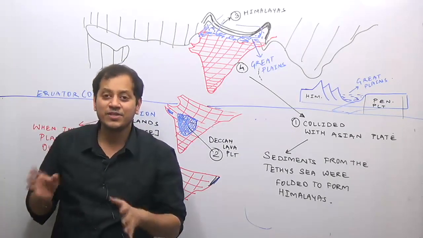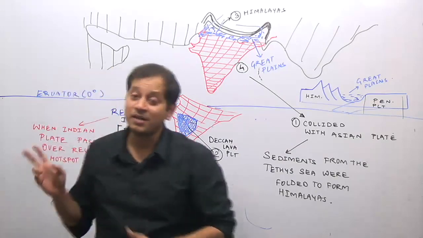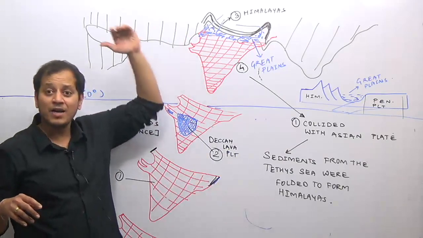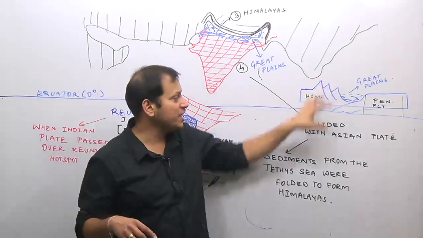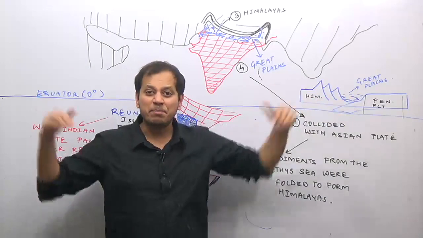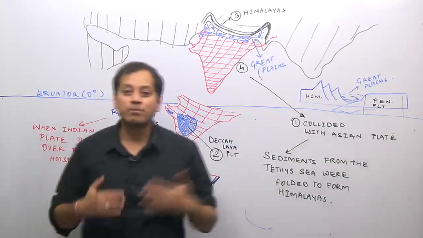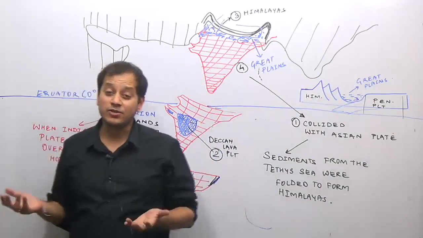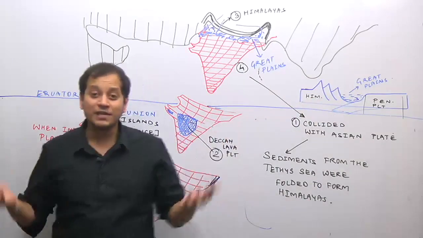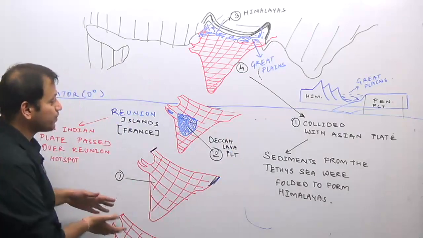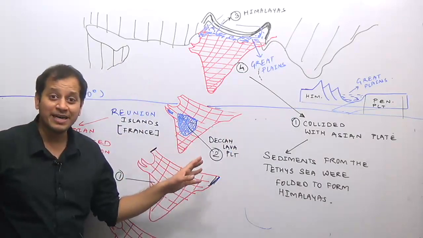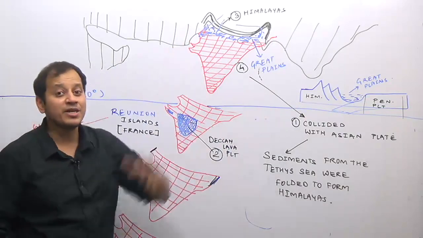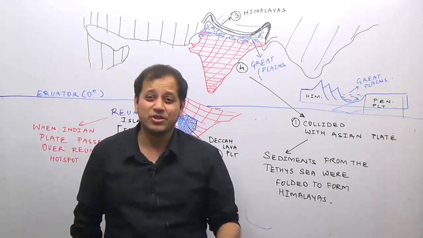As there were three incidences of collision, we have three parallel ranges of the Himalayas, and then we have the area in between the Indian plate and the Asian plate. The depression was filled up by the sediments which were brought down by the Himalayan rivers, resulting in the formation of the Great Plains of India. So the oldest part of India is the peninsular plateau region. The next oldest part of India is the Deccan lava plateau. After that, the Himalayan region, and the youngest is the Great Plains of India.